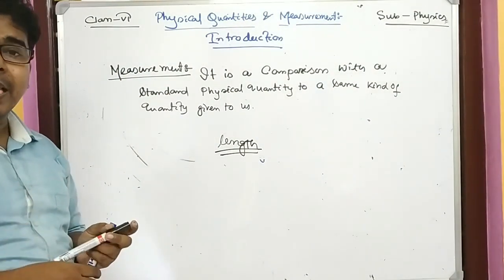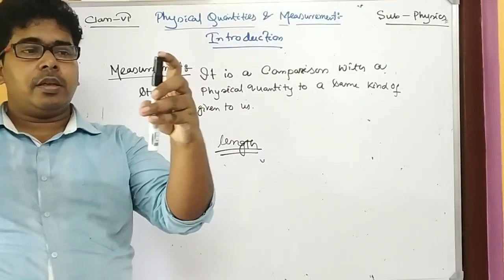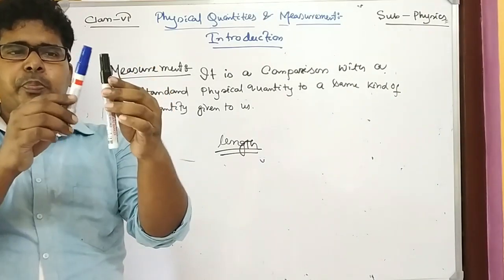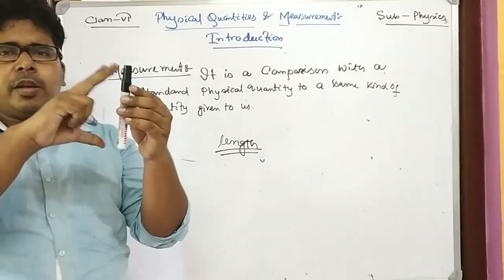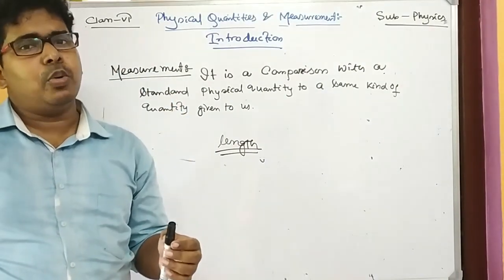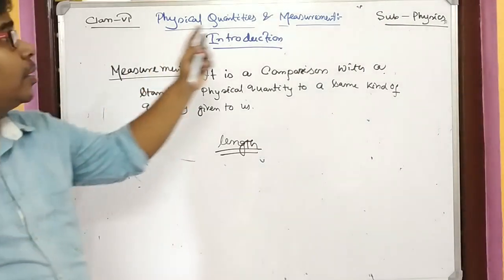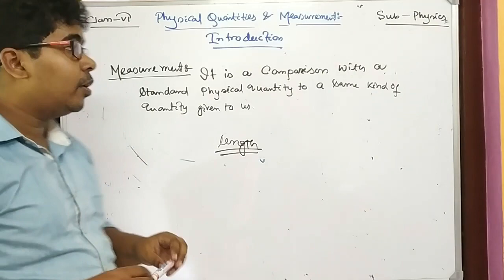I am not having a scale. So it is told to you that see, the pen is with you. This pen is your scale. So the length of this pen is standard. So using the pen, you have to measure the length of the board. Now you can say, okay sir, I will try.